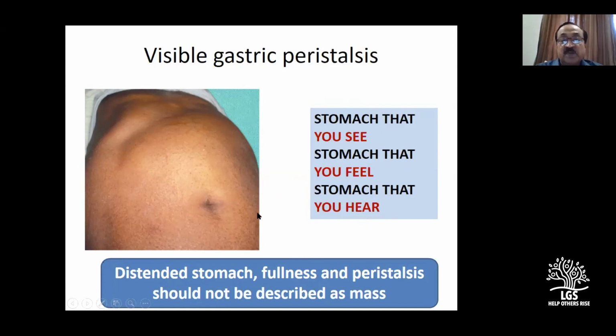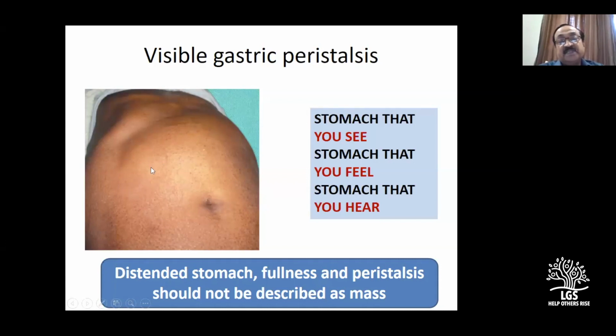So distended stomach, fullness and peristalsis should not be described as a mass. I have seen in one of the exams, not now, long back, some people described this as a mass, and when we started palpating, there was nothing. "No, sir, it was there and it disappeared." Is it intussusception? No, it was a wave of peristalsis. So peristalsis should not be described as a mass. So wait patiently, and say there is a wave of peristalsis running across.